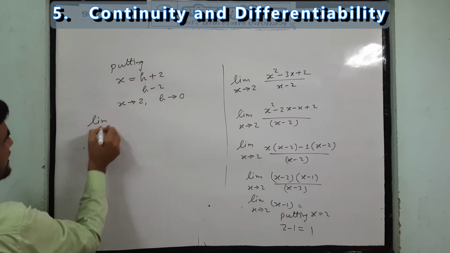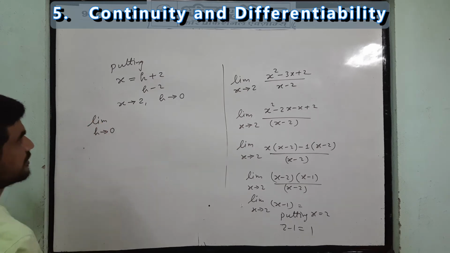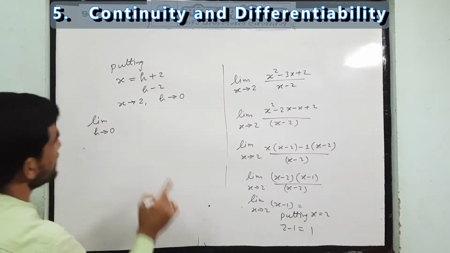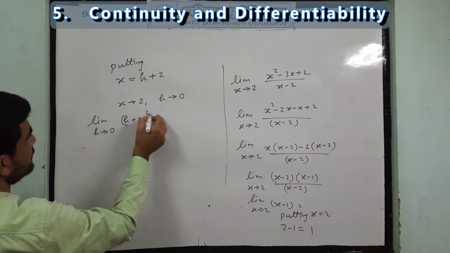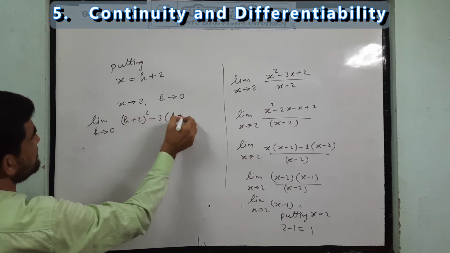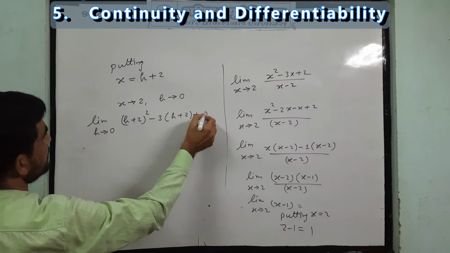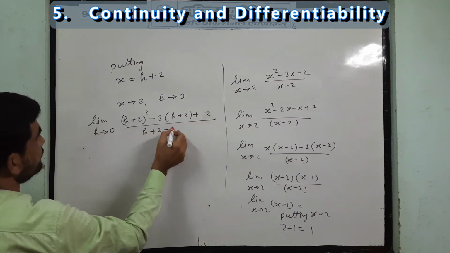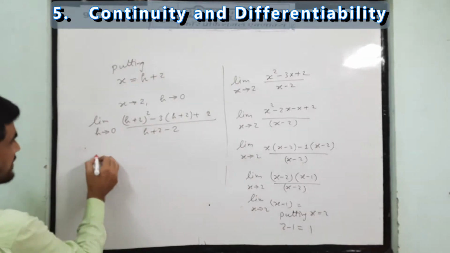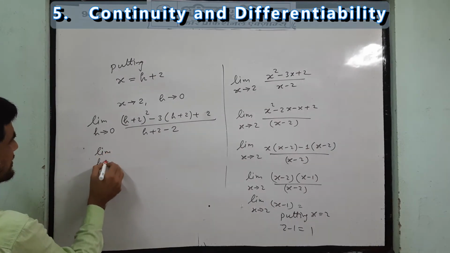So we will get limit h tends to 0. Instead of x you have to put h plus 2, thrice of h plus 2. Clear. So we will get limit h tends to 0.